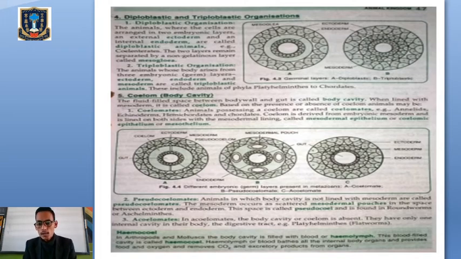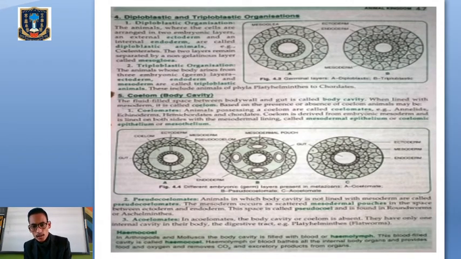Coelomate means animals which possess a true coelom or the true body cavity, and that coelom is lined by the mesoderm. It's mainly shown in the phylum Annelida and Echinodermata. Then we will come to the pseudo-coelomate animals. Pseudo means false. Remember the meaning of pseudo-coelomate. The word pseudo means false.